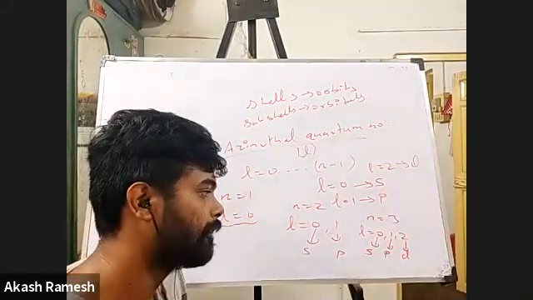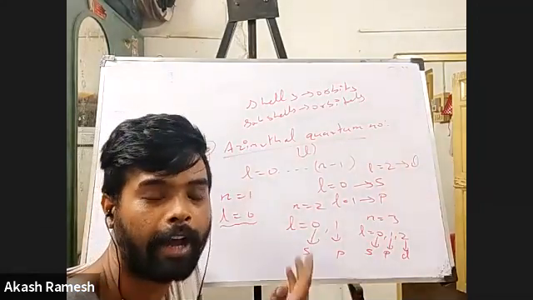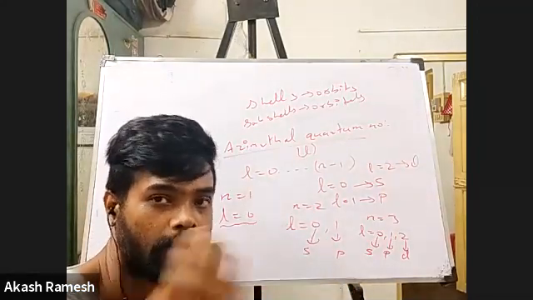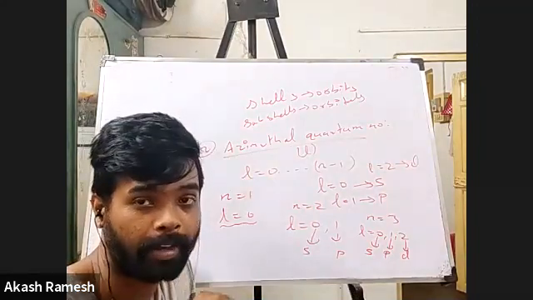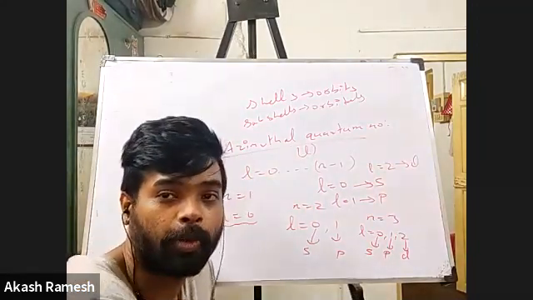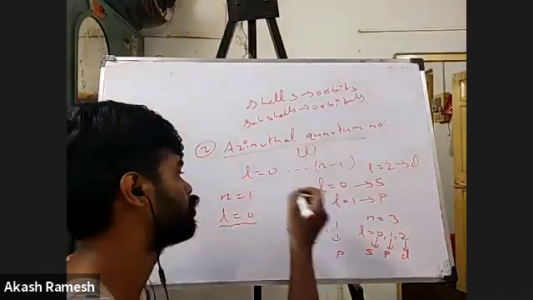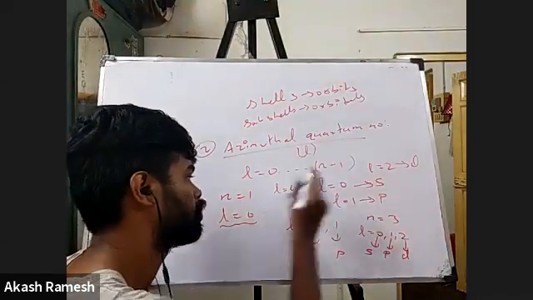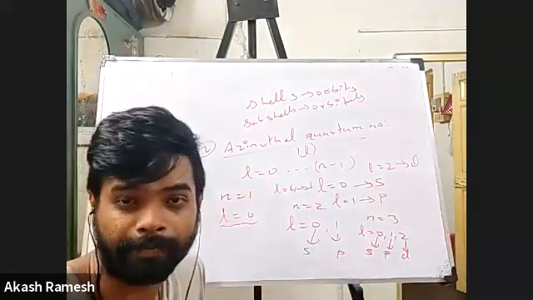Like that, when n is equal to 4, I will have values 0, 1, 2, 3. All 4 subshells will be there, and the last one corresponds to F orbital.